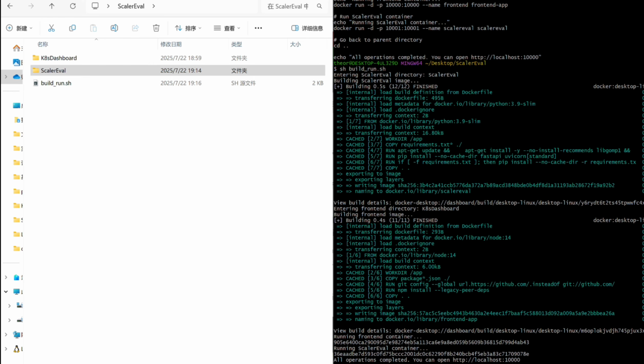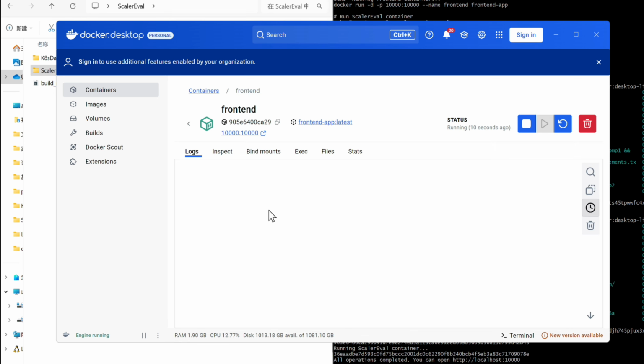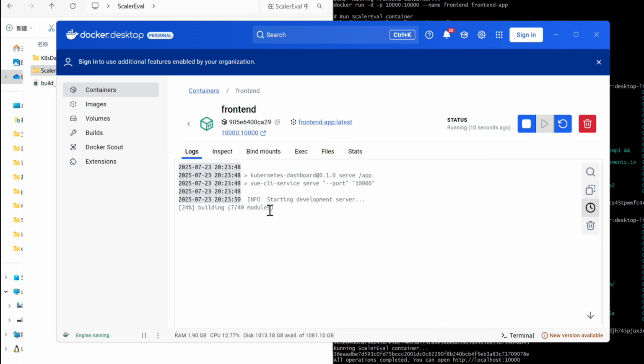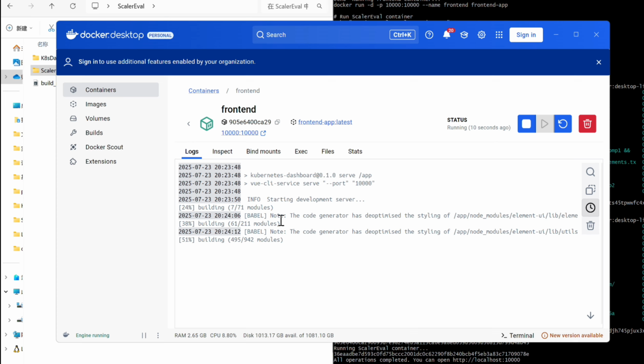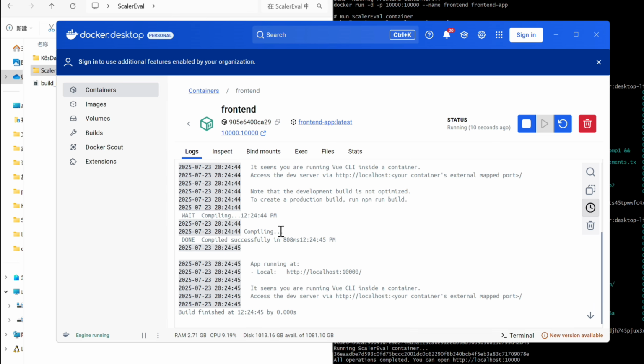Now, open Docker Desktop and you'll see 2 running containers, that is front-end and ScalerEval. Next, we enter the front-end container and wait for it to finish starting up. OK, according to the prompts, we open this link to visit the web UI of ScalerEval.